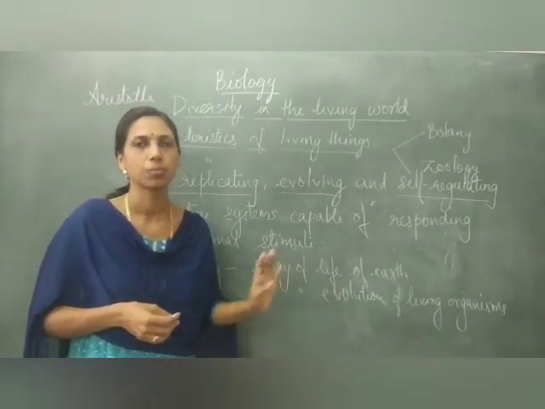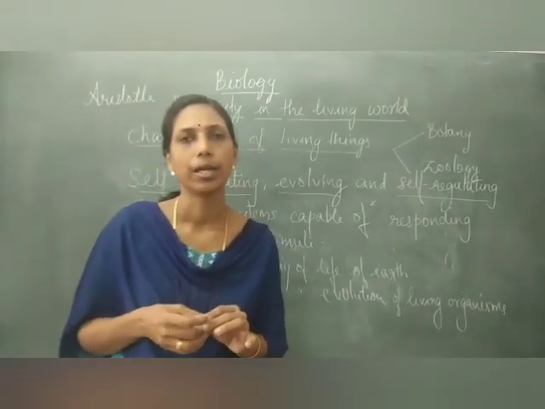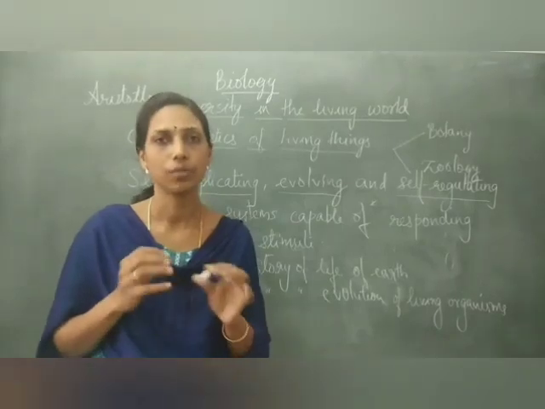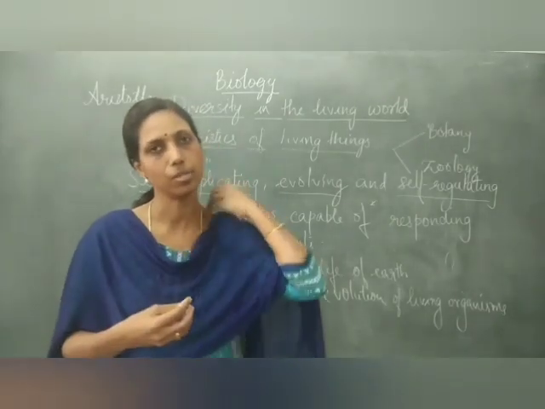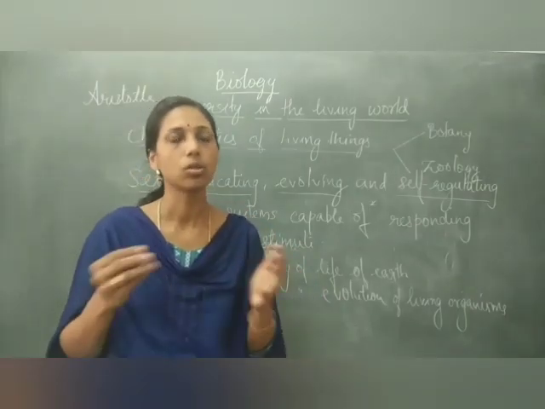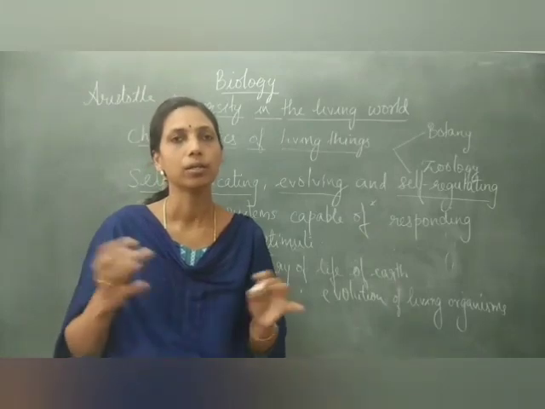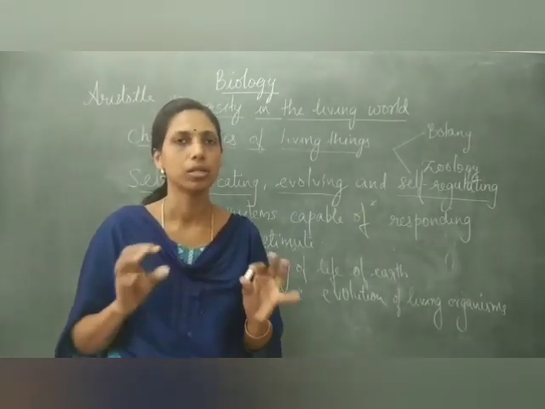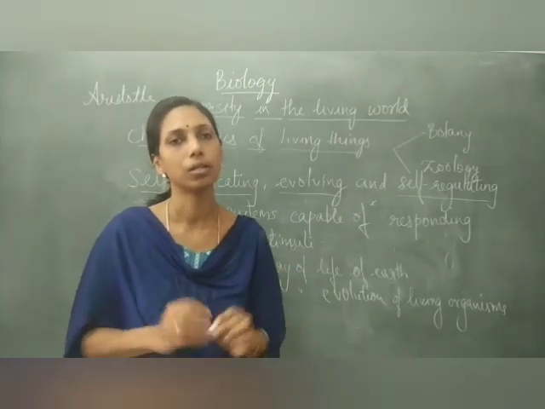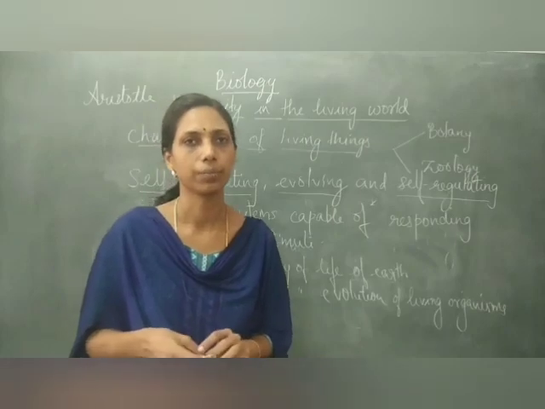In the next topic we will be learning about the diversity and naming of these living organisms. Millions of species of plants and animals are present on the earth. It is not easy to refer to each one. So how can we easily refer to these plants and animals? There is a system of naming the living organisms, and we'll see that in the next topic.